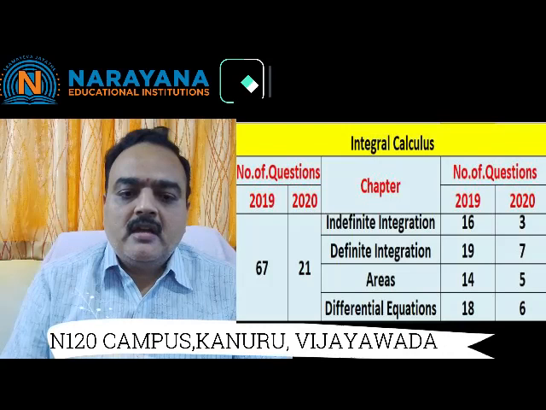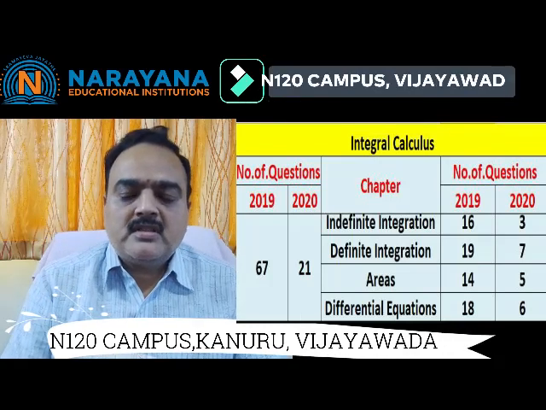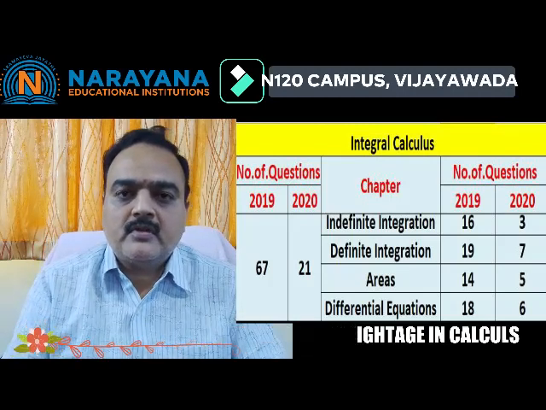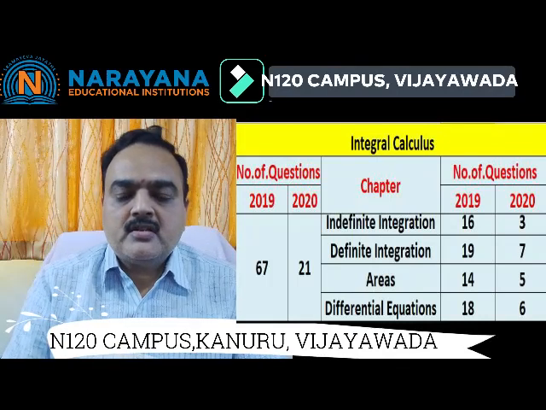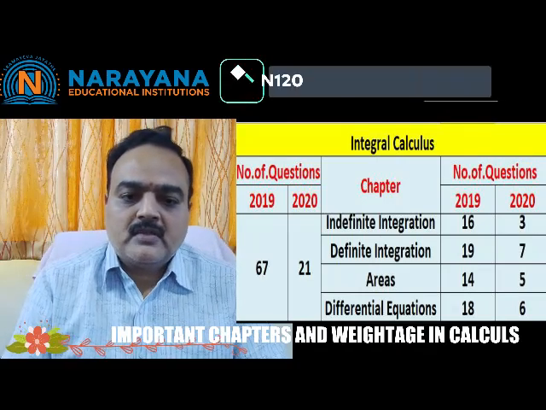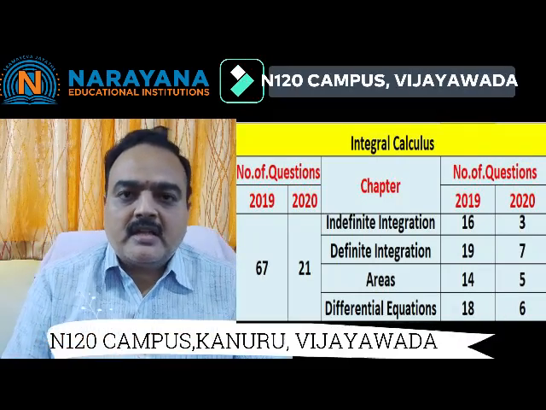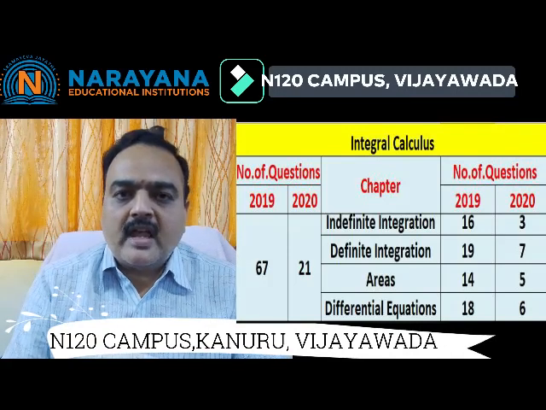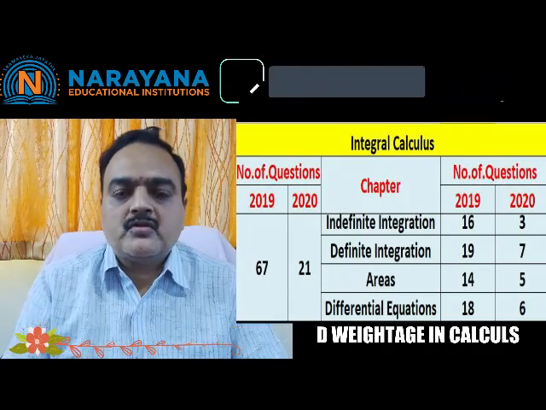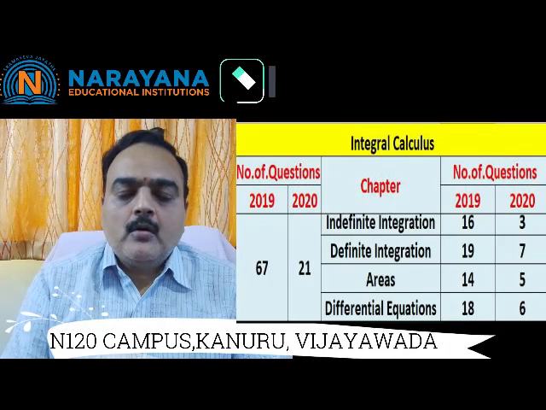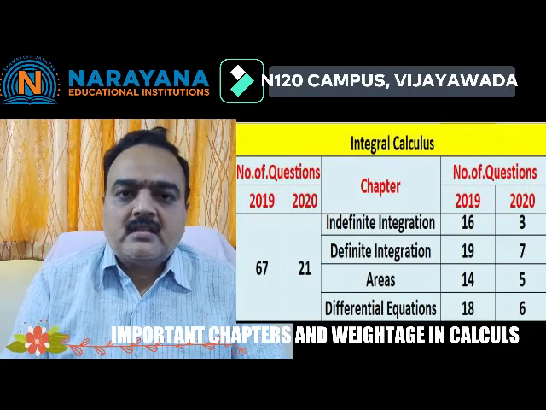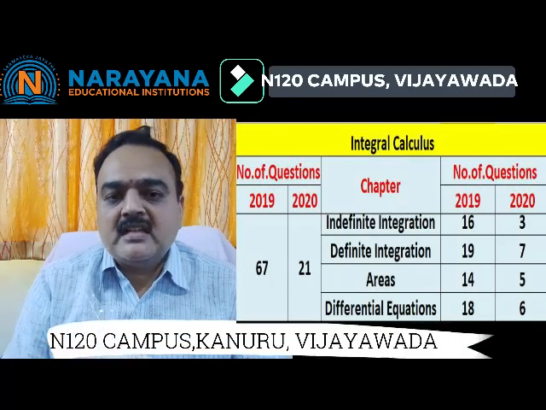Now if you look at the indefinite integration area, 16 questions were asked in 2019 in the 16 slots. That means we can expect at least 1 question from each slot in 2019, whereas in 2020, 3 questions were asked from indefinite integration out of 6 slots. Next is definite integration, where 19 questions were asked in 2019 mains and 7 questions in 2020. That means if you look at both indefinite integration and definite integration together, 35 questions were asked out of 16 slots in 2019.